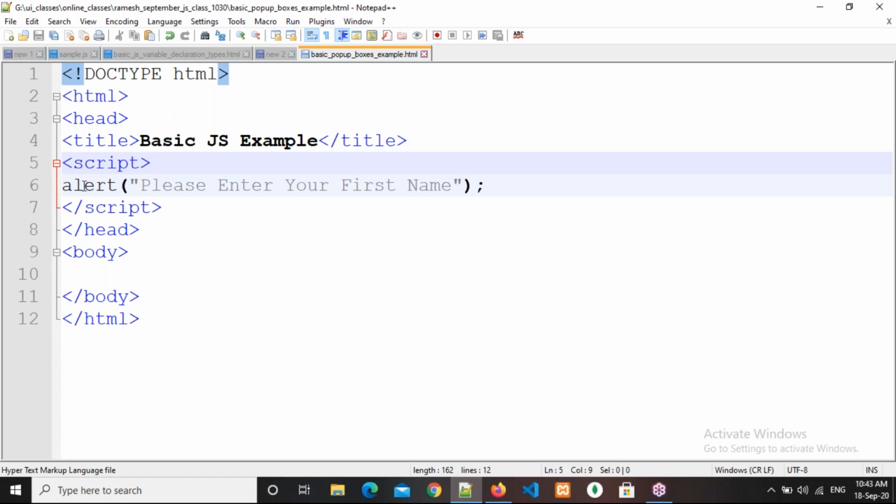Anything you write directly in the script tag comes under global scope.